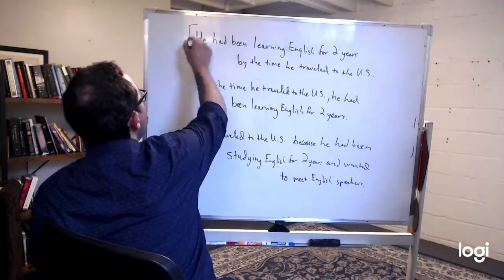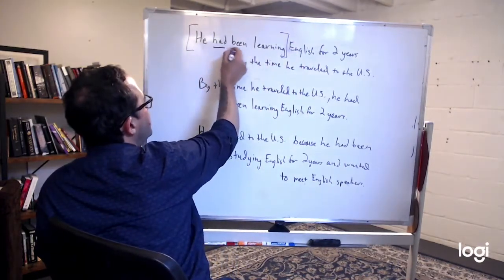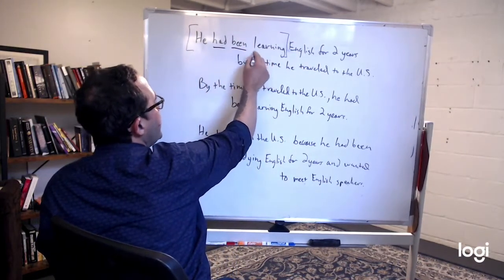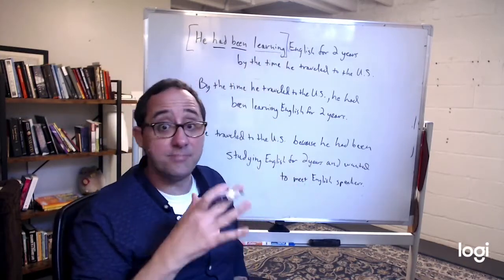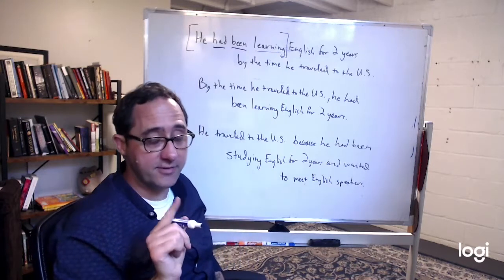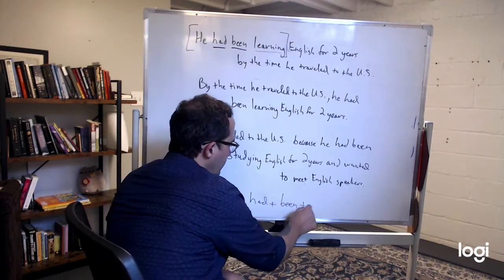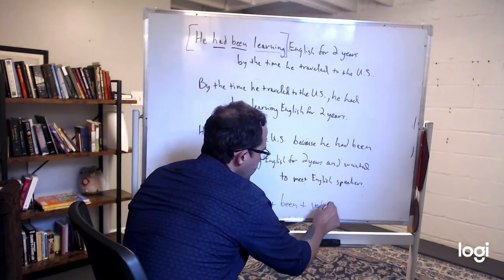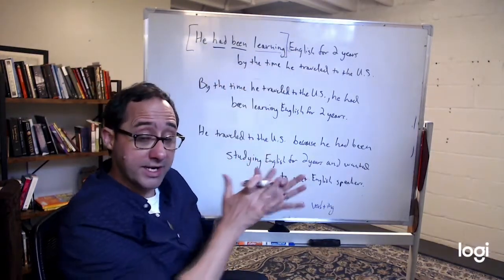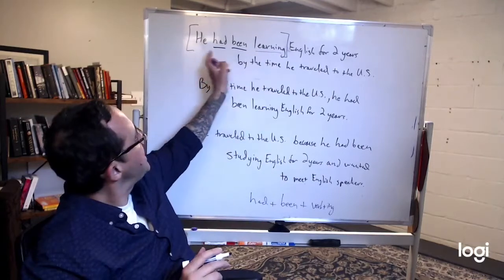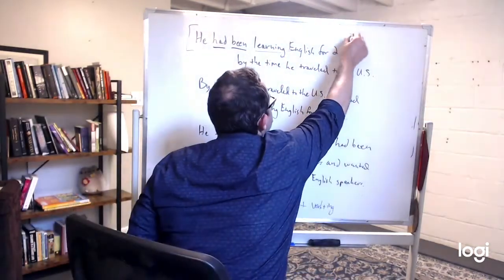Okay, so here is our past perfect continuous. You use had, been, and then the present participle, the verb plus ing. So that's what's different from the past simple. You use had plus been plus verb plus ing. He had been learning. So learning had been going on continuously in the past. He had been learning English for 2 years.